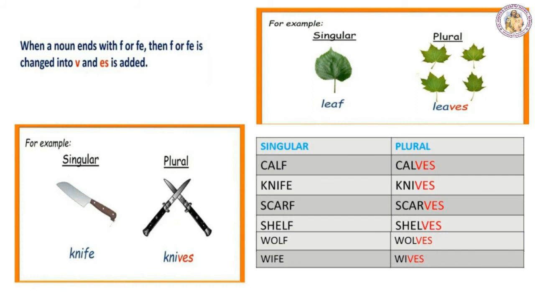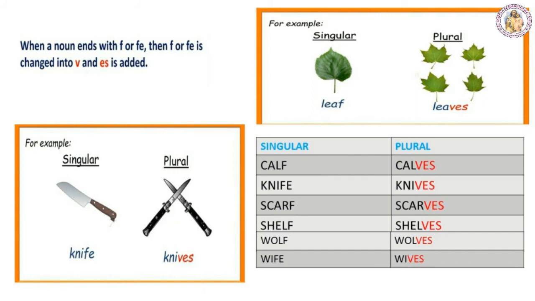Shelf. This word ends with F. To make it plural, remove F and write VES. Wolf. W-O-L-F. Again the word is ending with F. So remove F and write VES to make it plural. Wife.